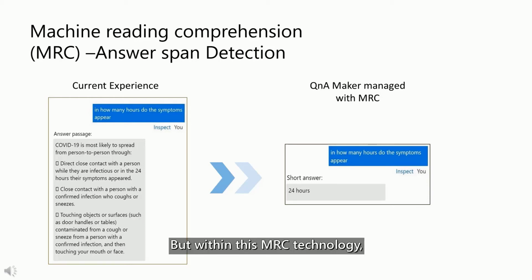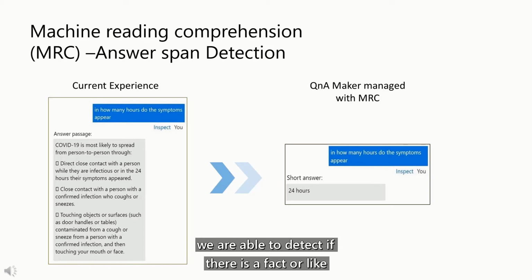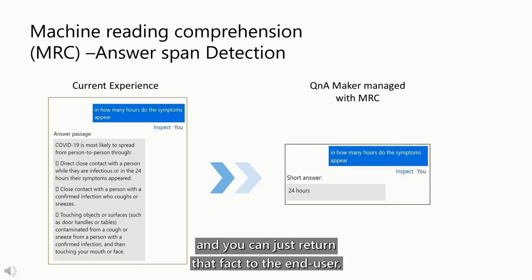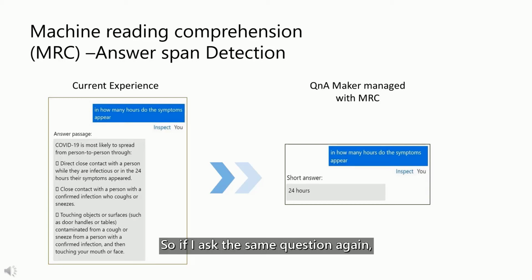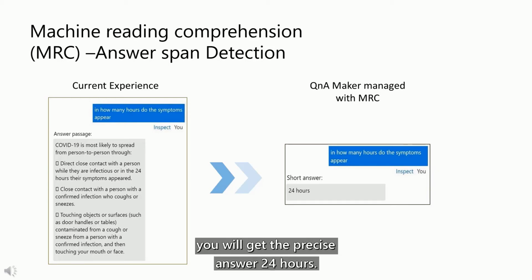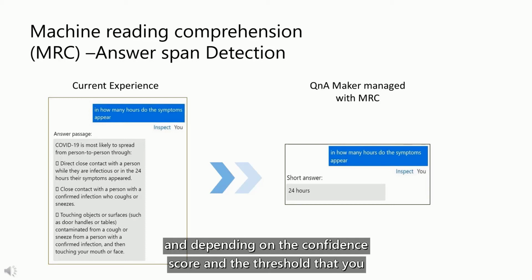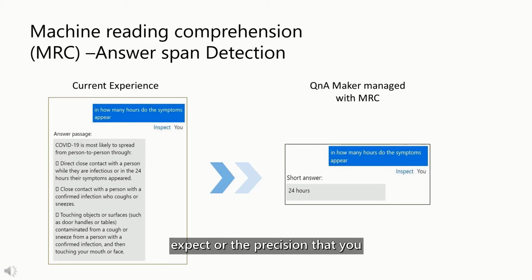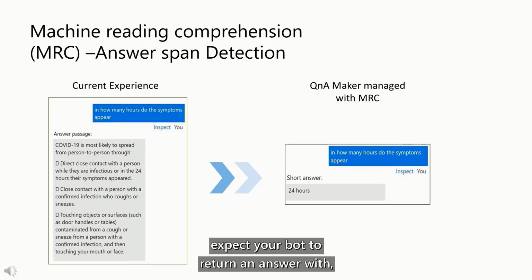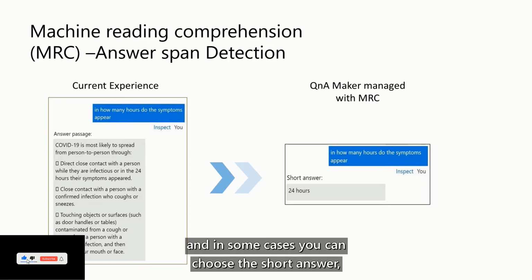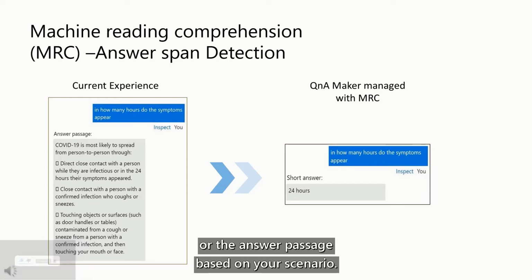But with this MRC technology, we are able to detect if there is a fact or a precise answer present in this whole answer passage, and you can just return that fact to the end user. So if I ask the same question again, by enabling the MRC feature, you will get the precise answer, 24 hours. Now you get the confidence score for both of these, for the short answer as well as the answer passage. Depending on the confidence score and the threshold or the precision that you expect your bot to return an answer with, you can put a filtering over there, and in some cases you can choose the short answer or the answer passage based on your scenario.